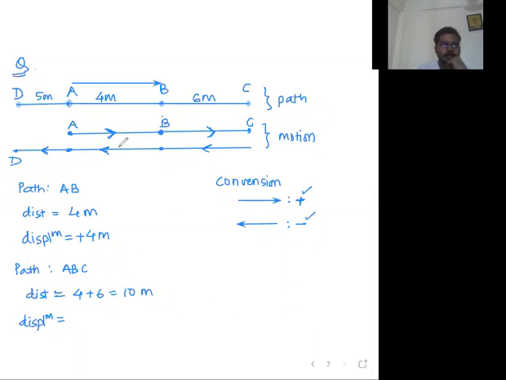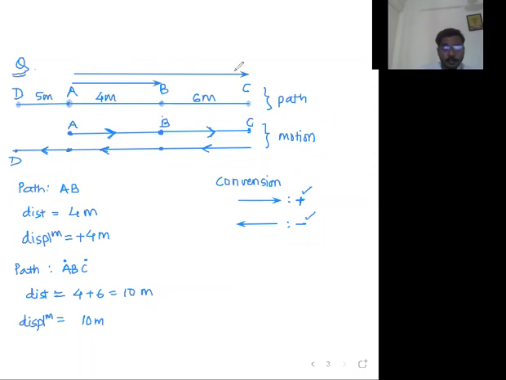Now displacement, sir, displacement for the path ABC. For displacement, sir, point A and point C are required. Initial and final point are required because displacement is the shortest path. So initial point is A, final point is C. What is the length of the shortest path? Sir, length of the shortest path is 4 meter plus 6 meter. So that will be the magnitude of displacement.